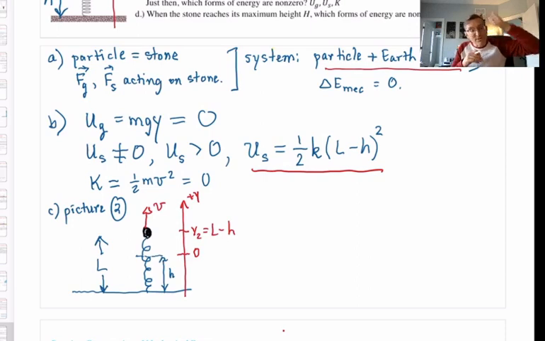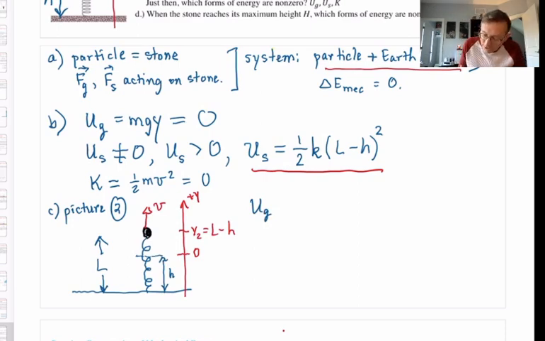The stone is just about to leave the spring. The spring is at its unstrained length L. The stone is above the height little h where we let go, and it's traveling up. All right, now we go down the forms of energy one by one, and we identify whether they are equal to 0 or not. Let's start with U grav. Is it equal to 0 or not? Answer that, please, for yourself. Pause the video if you need to.